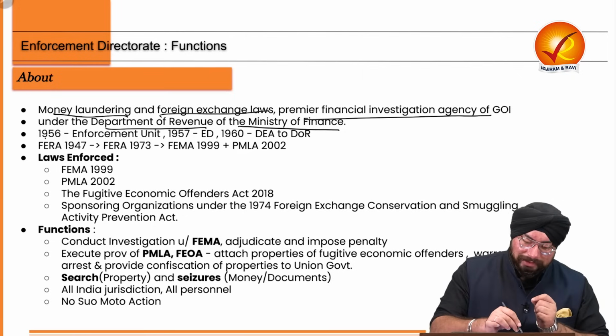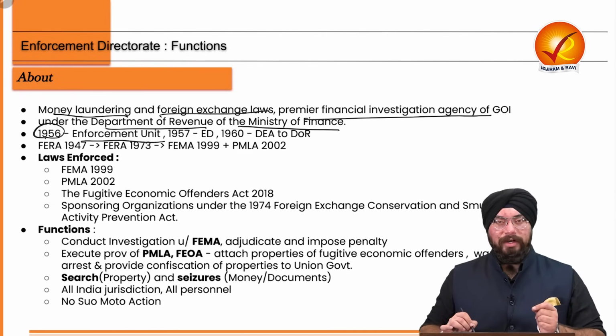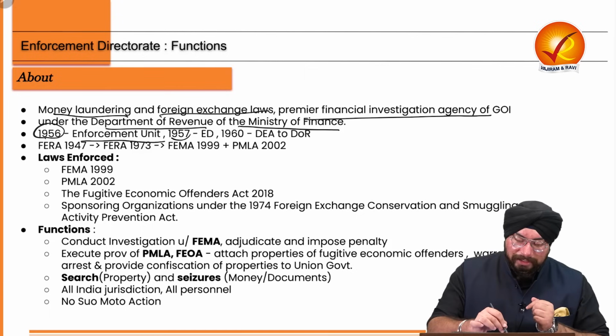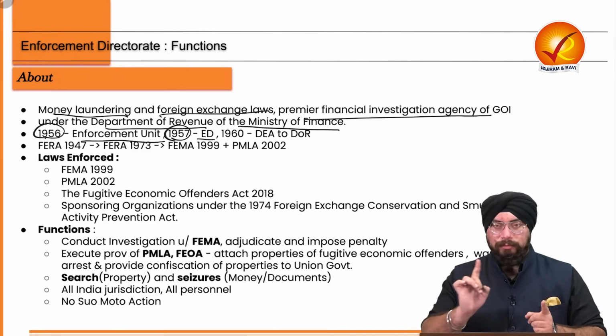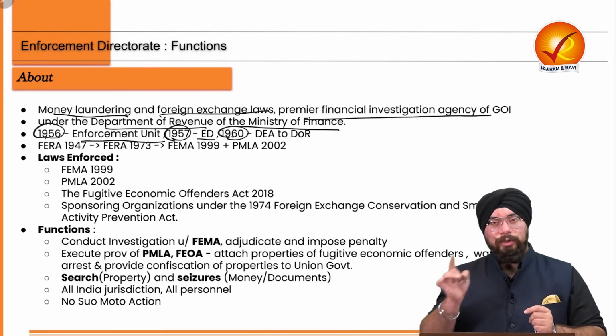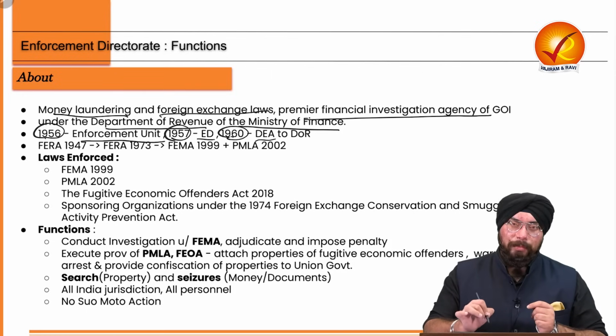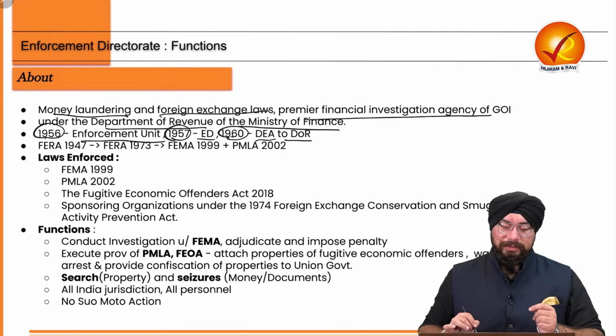In 1956, the body was named Enforcement Unit, and in the subsequent year 1957, it was named Directorate of Enforcement, that is Enforcement Directorate. In 1960, its control was shifted from the Department of Economic Affairs to the Department of Revenue of the Ministry of Finance.